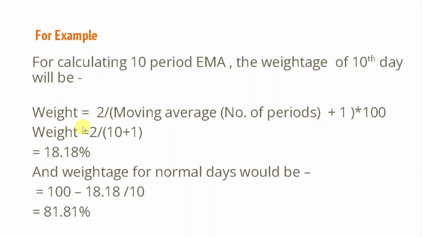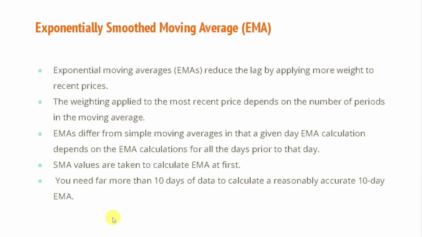The weightage which I am going to give to the most recent value will be determined by this formula. It will be 18.18% if I were to calculate a 10 days moving average, and the weightage for the normal days would be 81.81%. So that's how I'll give weightage to day 10, and from day 1 to day 9, that's how I'll give weightage. So I hope this exponential moving average is clear to you.